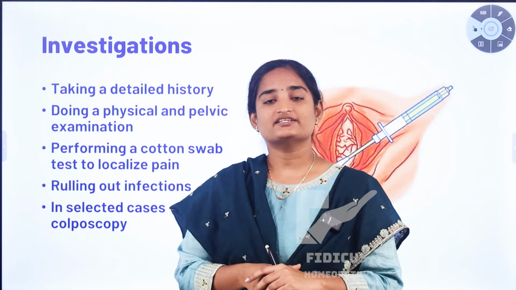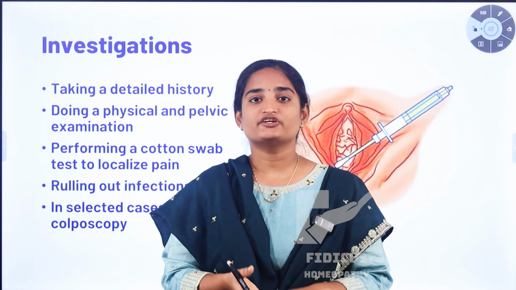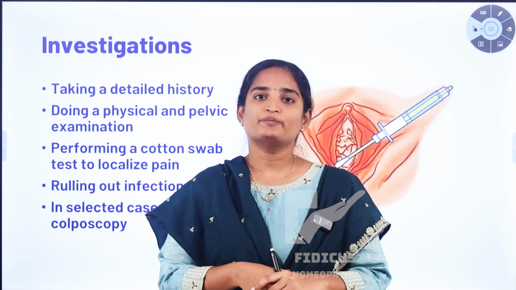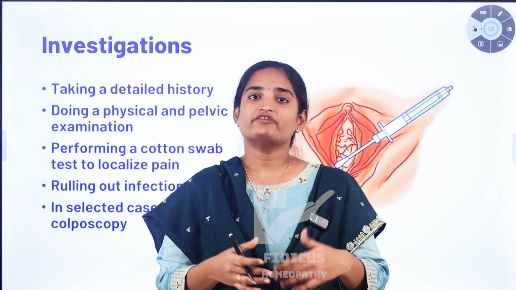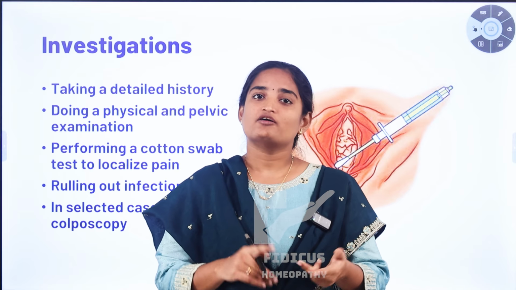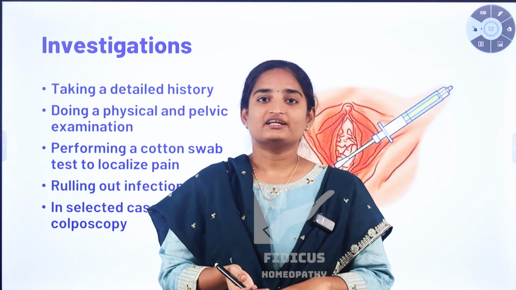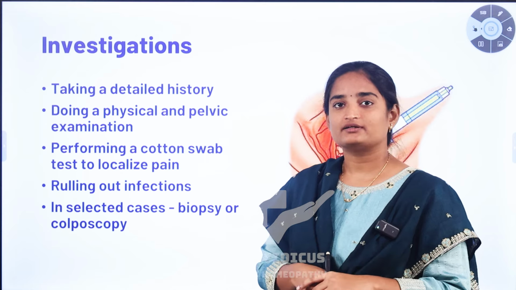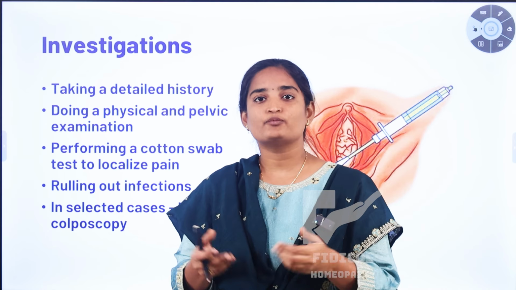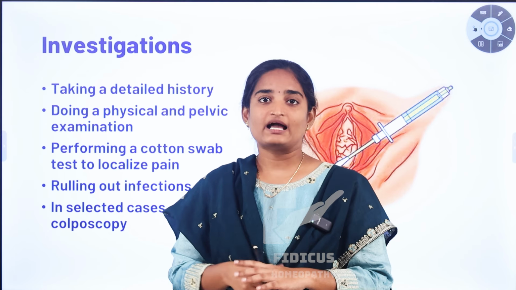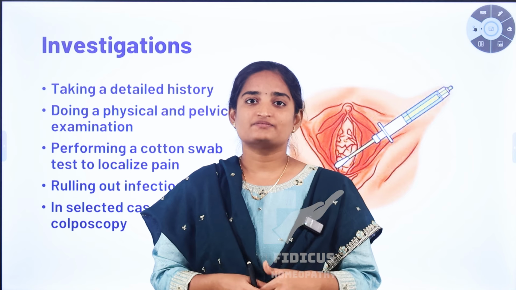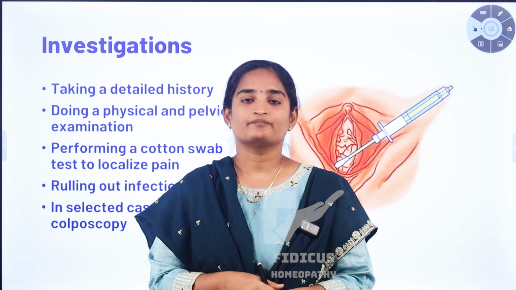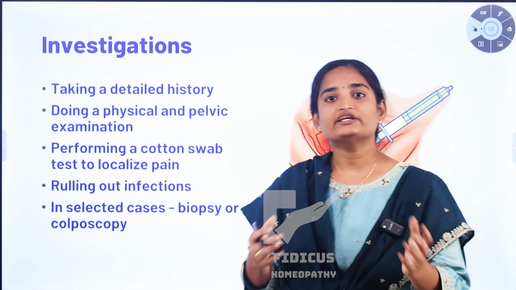And in some selected cases, advanced techniques like biopsy and colposcopy may be recommended. Colposcopy is a medical procedure where the doctor can visualize and magnify the vagina, vulva, and also the cervix area clearly by using a colposcope instrument. Biopsy is taking a sample of tissue from your body. By using this sample, we can test in the laboratory to rule out other causes of spasms and any type of infection. This is all about the investigation part of chronic vaginal pain.